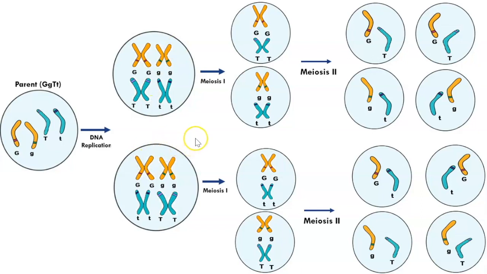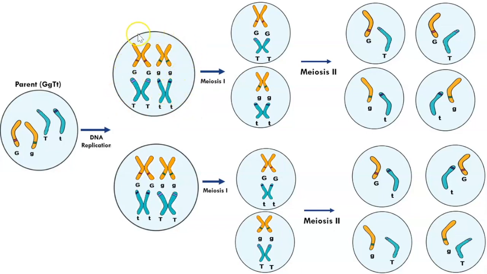This is where we discuss the Law of Independent Assortment. Remember, the law states that each pair of alleles segregates independently of any other pair of alleles during gamete formation.